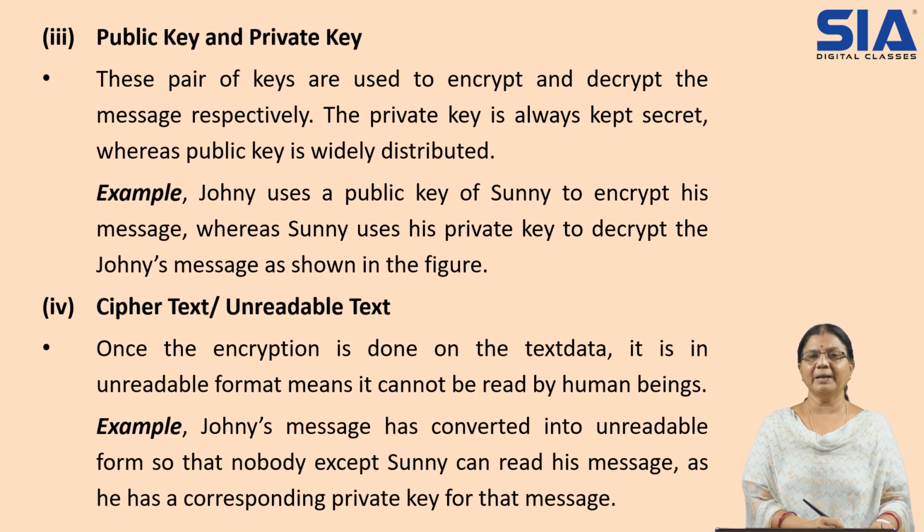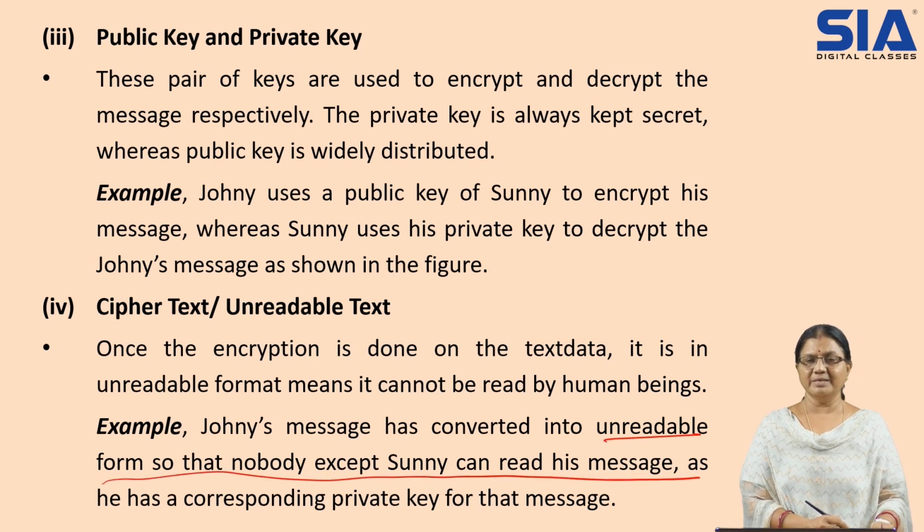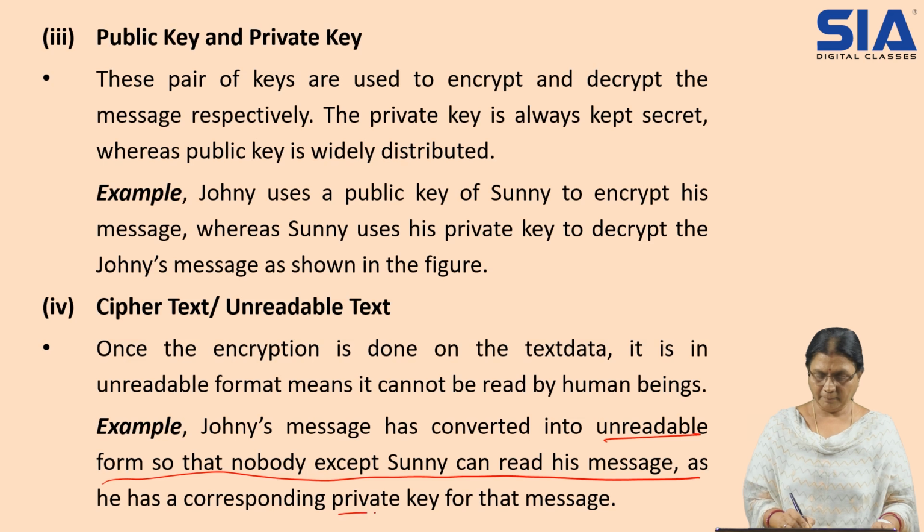Then the public key and private key are the two keys of the pair. One is used for encryption and the other for decryption. The person who has the private key will decrypt and read the plain text. Once it is encrypted, we call it ciphertext. So when Johnny converts the message into unreadable form, nobody except Sunny can read it, because he has the private key.